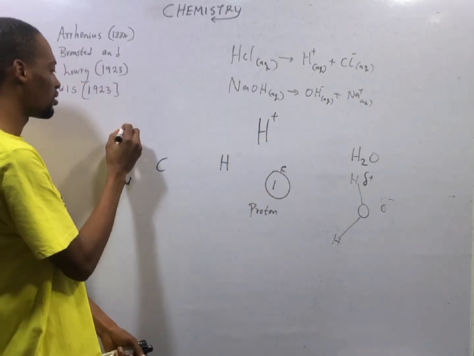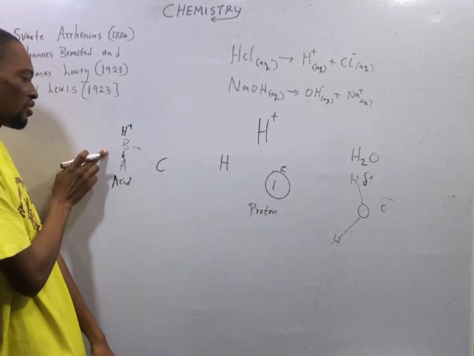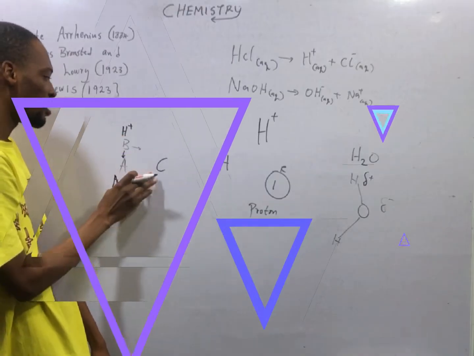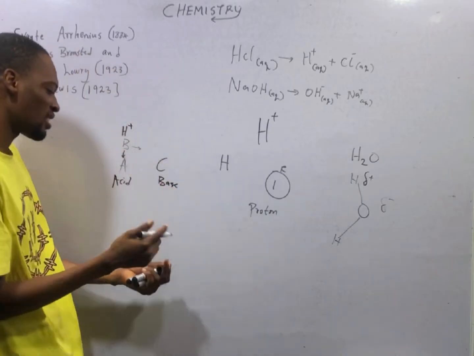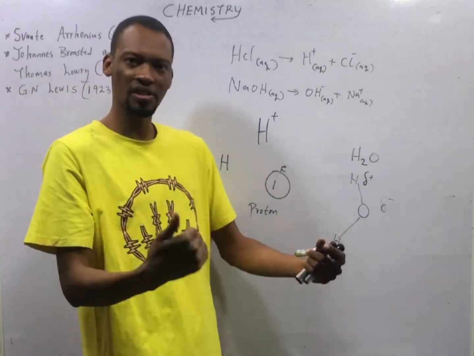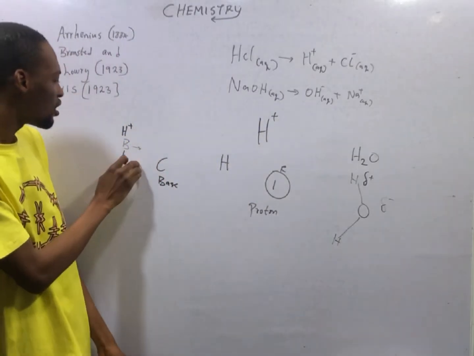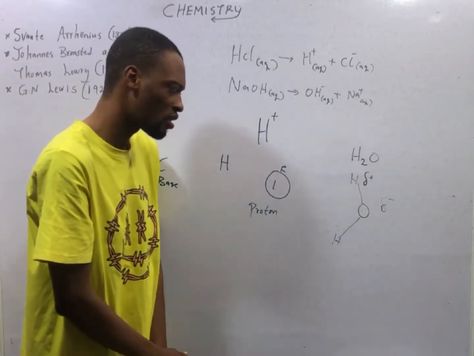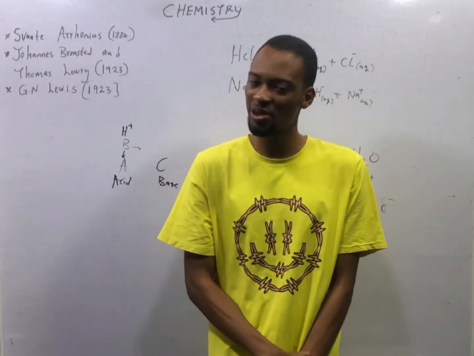Let's call the girl hydrogen, the hydrogen ion in the acid, because acids contain hydrogen ions according to Arrhenius. Let's call C the base, or any substance that is willing to receive hydrogen. So if this happens, this acid will be willing to give out the hydrogen ion. Now you ask a question: why is the acid willing to give out the hydrogen ion?